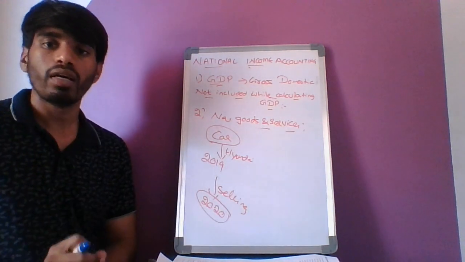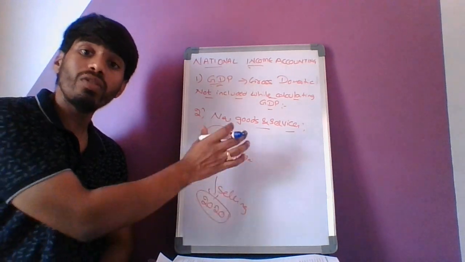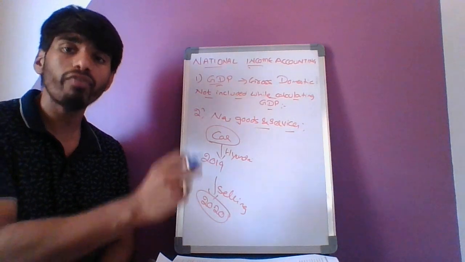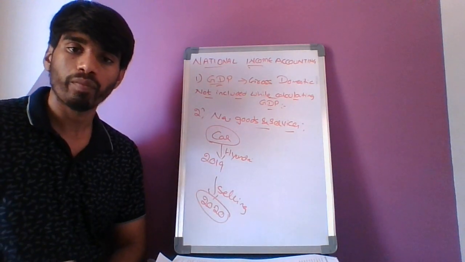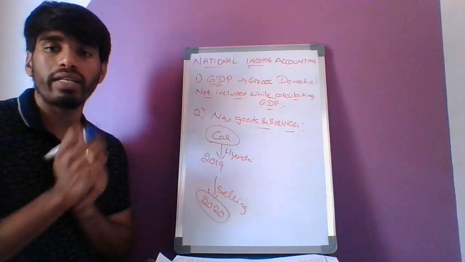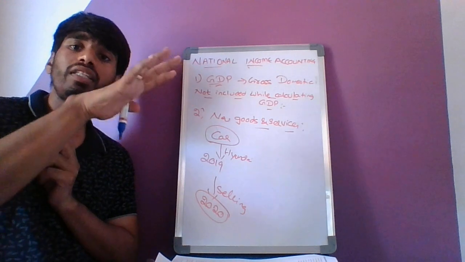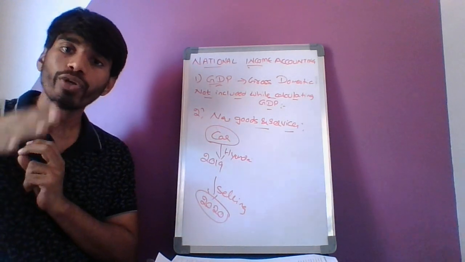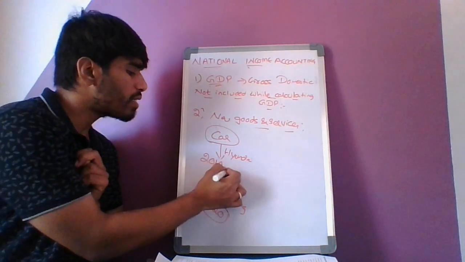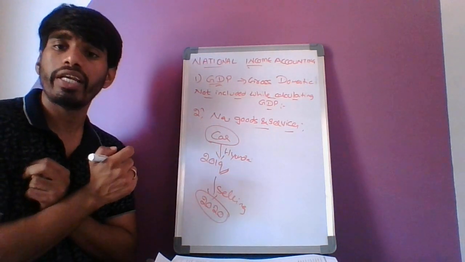Now, my question is whether this car, which is sold in 2020 and produced in 2019, can be used in the GDP calculation of 2020. We have to answer that question. Now, let us clearly understand the definition. The definition says all new goods and services produced in a particular year, in that particular year. So when was that car produced? 2019. They are selling it in 2020.